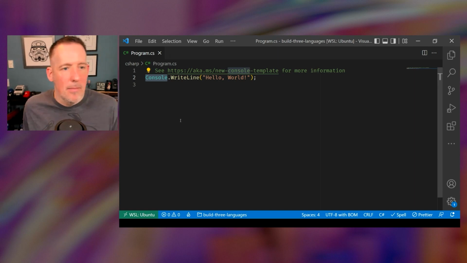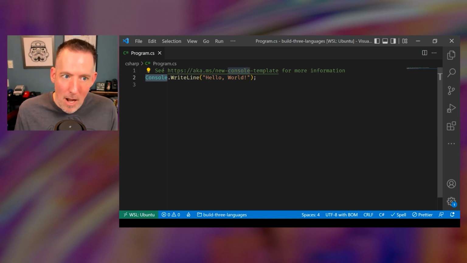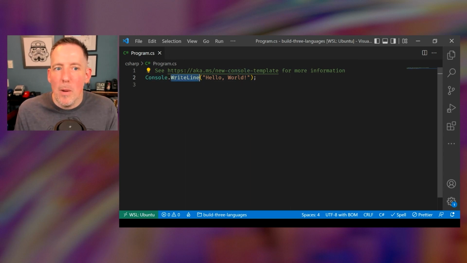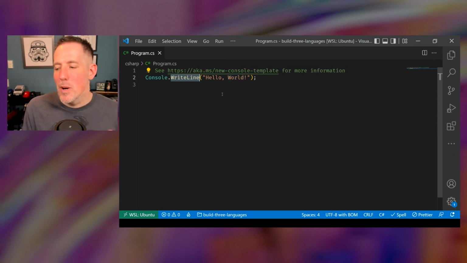And in programming, it's a very big concept, that these objects are things that I can interact with. There are things that I can do different things with. And in this case, that Console, that object, I want to do something with it. What do I want to do? I want to print out some text. I want to print out, in this case, Hello World. So that's where that WriteLine will come into play.